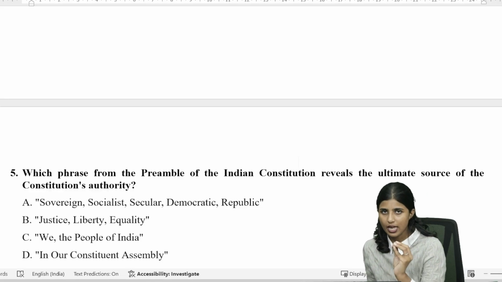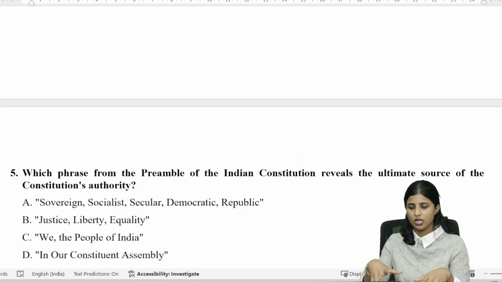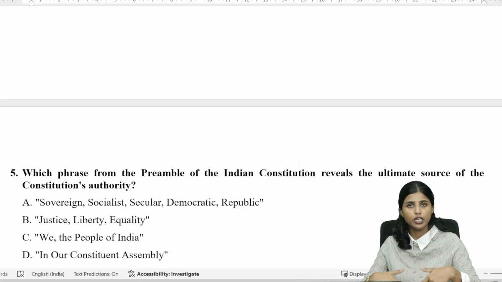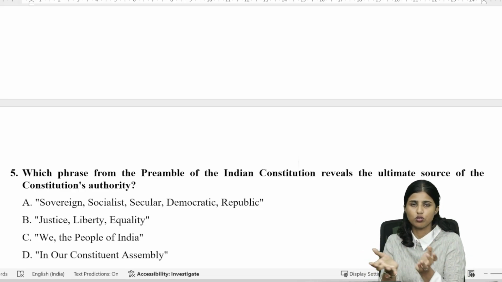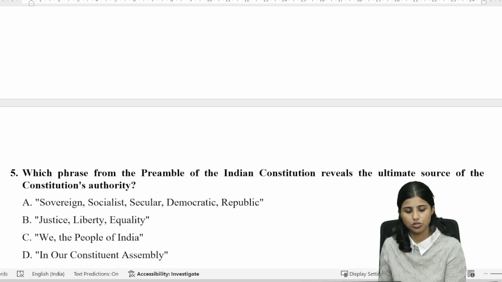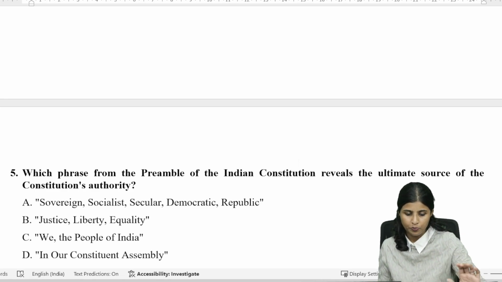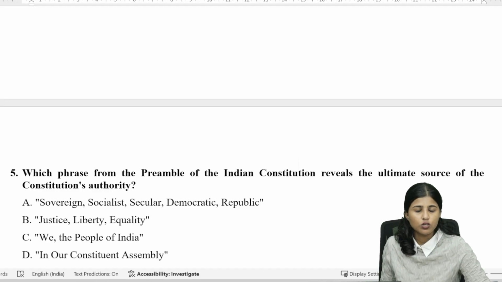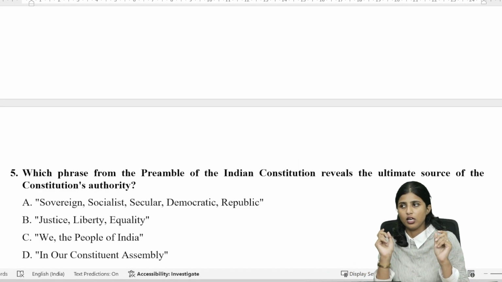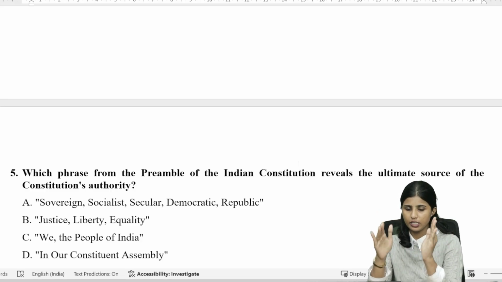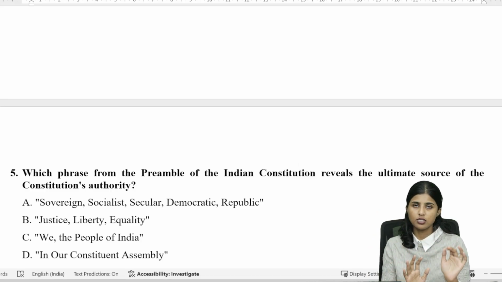What the Constitution actually is, is that it was given by the people of India to themselves as an acting force or acting guide. So who is the ultimate source of the Constitution's authority? That would be we the people of India, option C. For a much better answering capacity, while studying the Constitution, you should look into the general principles written in the preamble so that you can answer these types of questions.